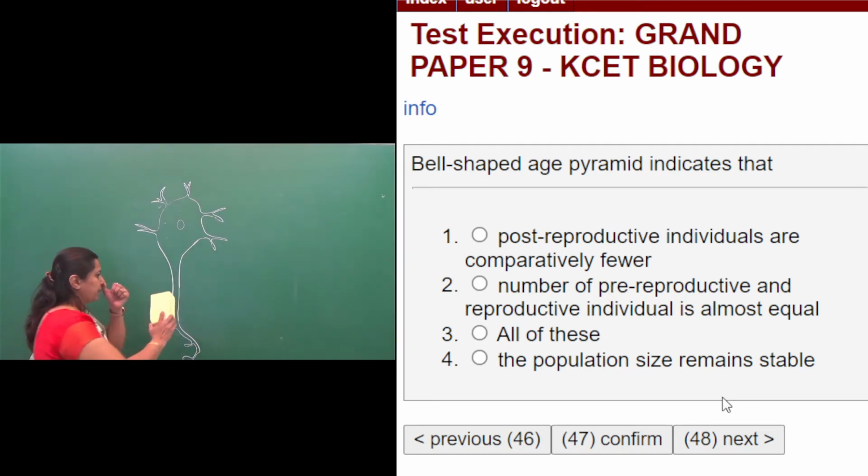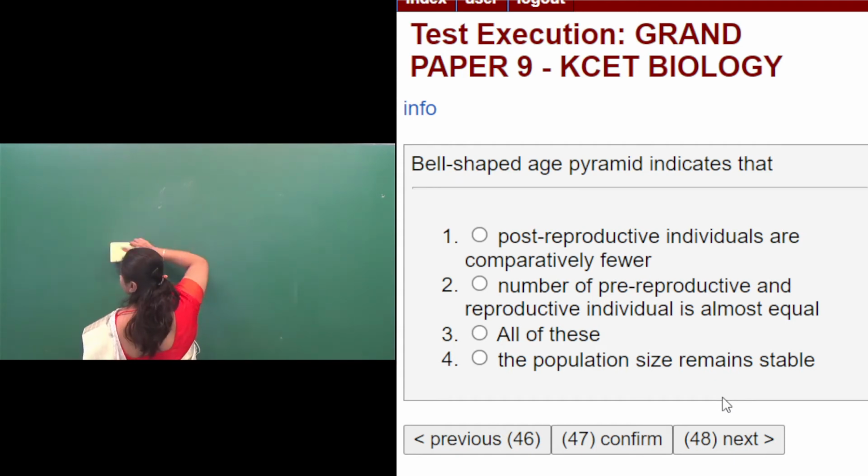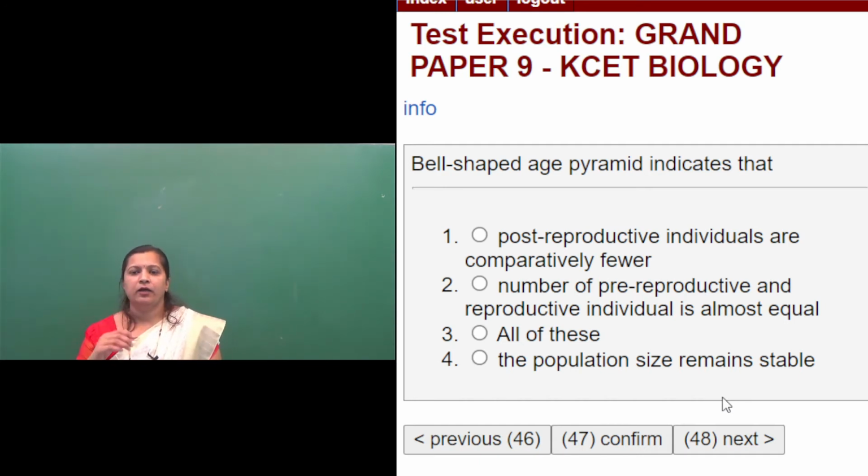Age pyramids, it's nothing but a graphical representation. Age pyramid is a graphical representation showing the abundance of individuals belonging to different age groups.